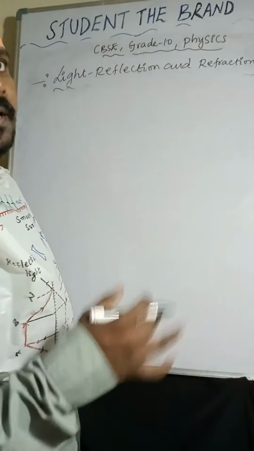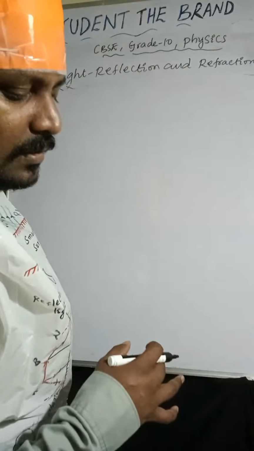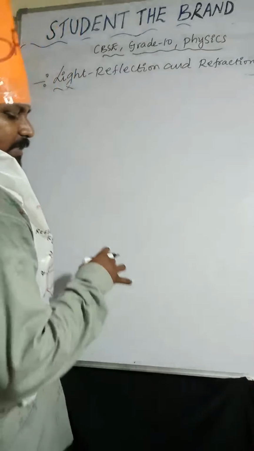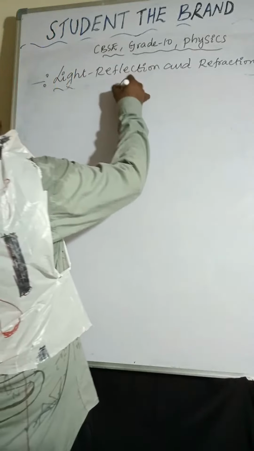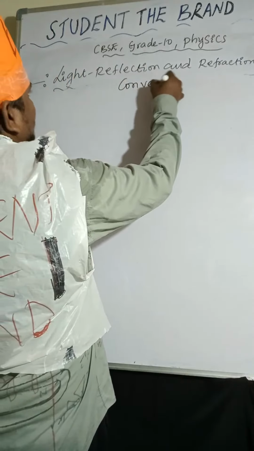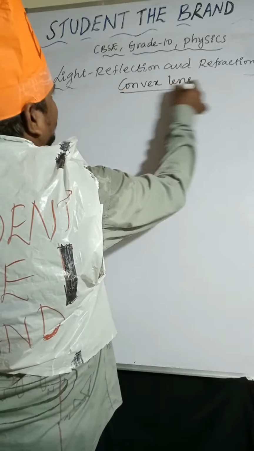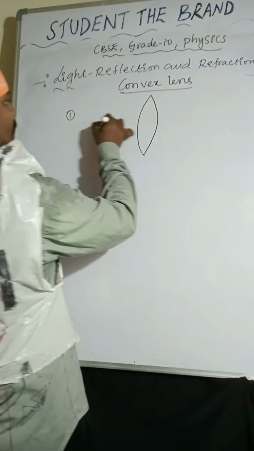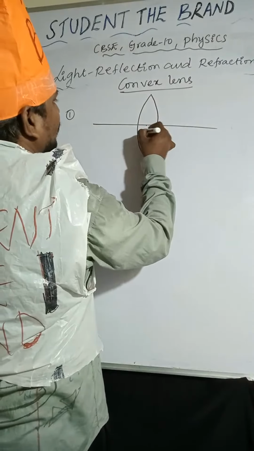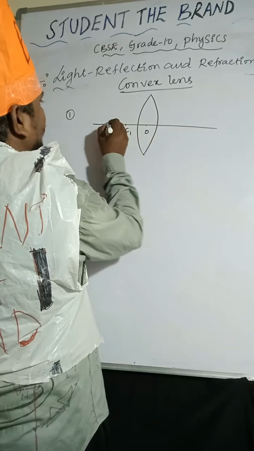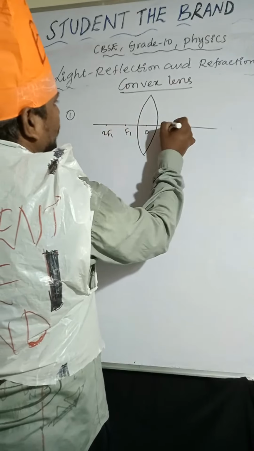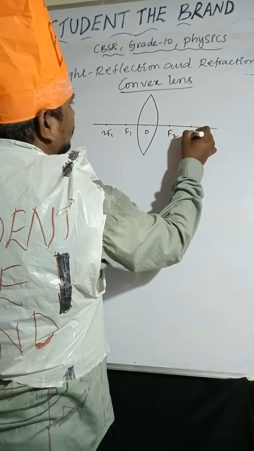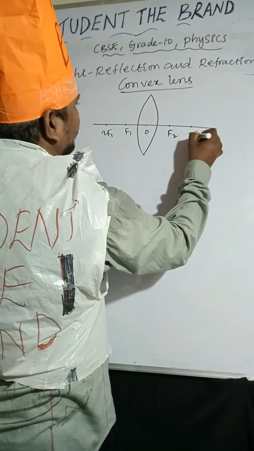Now, we'll discuss convex lens and concave lens image formations. Convex lens image formations. So first one, I'm taking the lens here. Optic center, F1, 2F1, F2, 2F2. Object is at infinity.